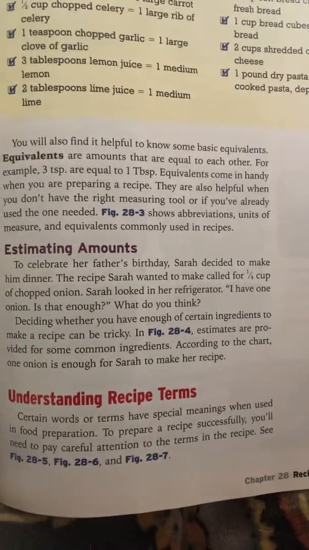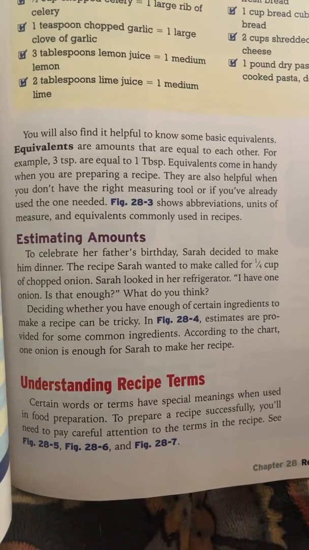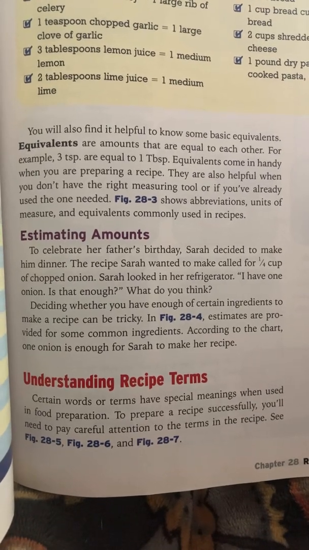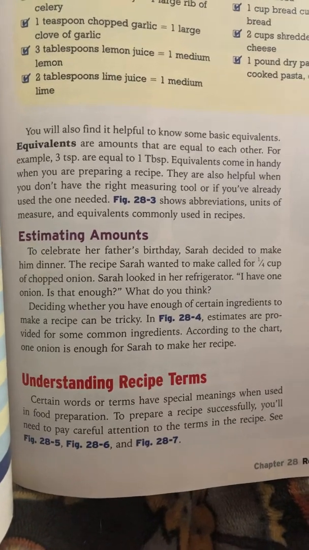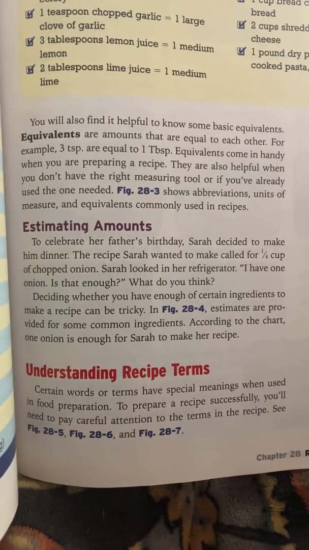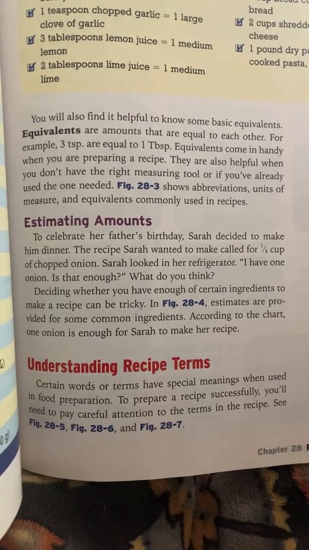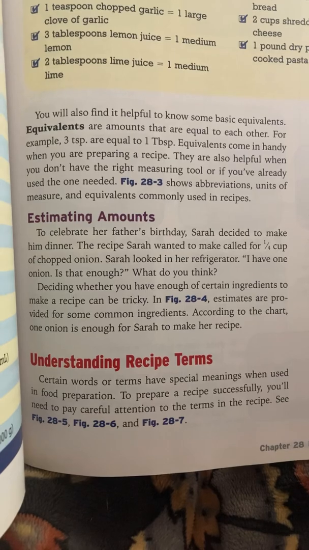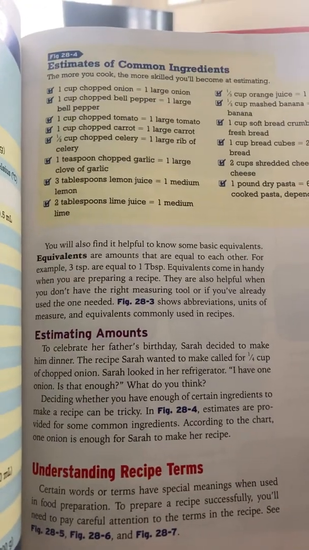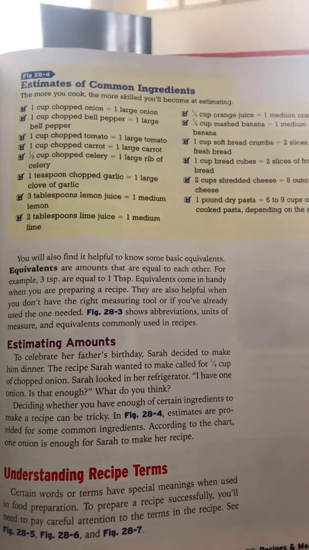You will also find it helpful to know some basic equivalents. Equivalents are amounts that are equal to each other. For example, 3 teaspoons are equal to 1 tablespoon. Equivalents come in handy when you are preparing a recipe. They are also helpful when you don't have the right measuring tool or if you've already used the one needed. This figure shows some abbreviations, units of measure, and equivalents commonly used in recipes.